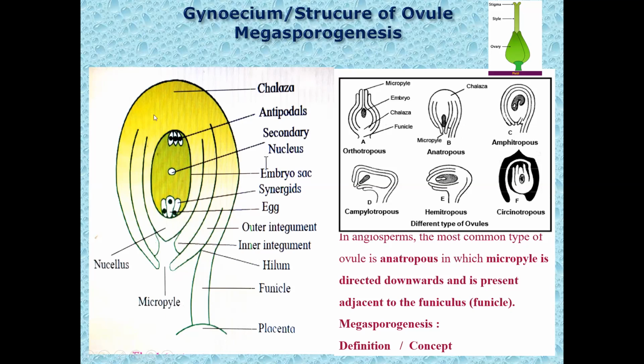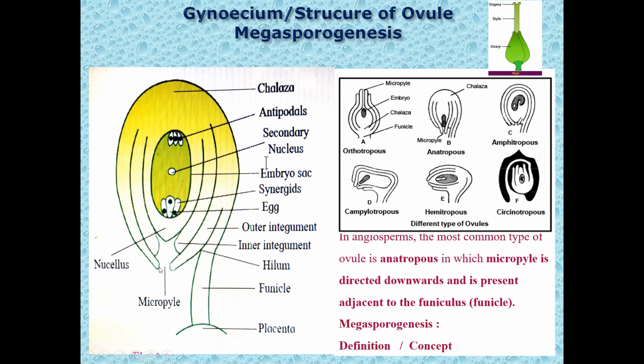This nucellus is covered and protected by a protective covering called integument. It is made up of two layers, the outer integument and the inner integument. This integument covers and encircles the ovule body on all sides except at its anterior part. Here it leaves a small opening, called micropyle. And the end of the ovule is called the micropylar end.